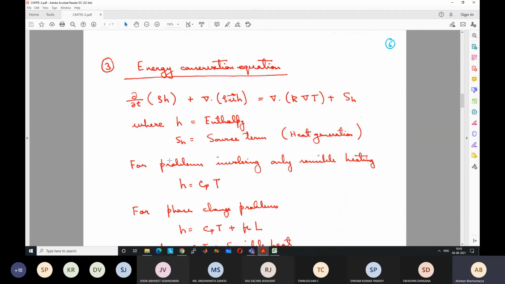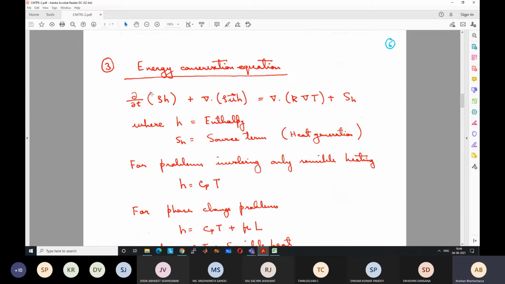Similarly, the third conservation equation is the energy conservation equation. As you know already, energy is conserved. The first law of thermodynamics tells us that energy is conserved, right? So from that, in differential form, this equation can be obtained by balancing the energy. How much energy is there, how much it is increasing, how much is coming in, how much is going out, and how much is being generated. If we consider all this, we will get energy conservation.